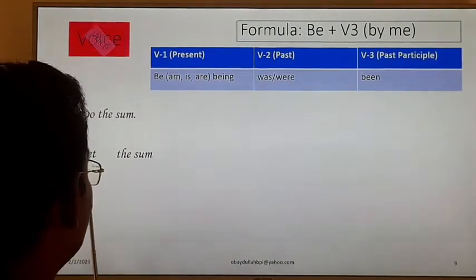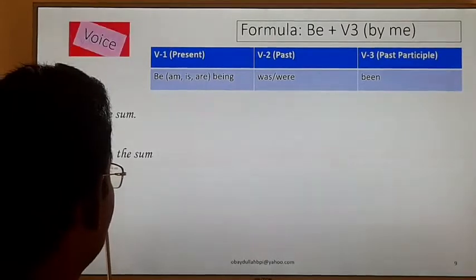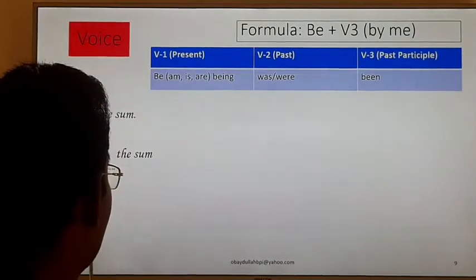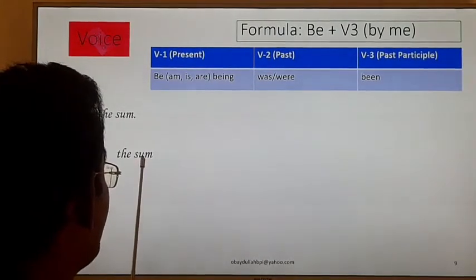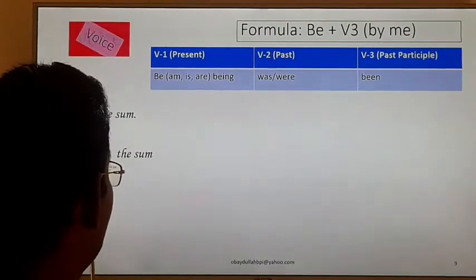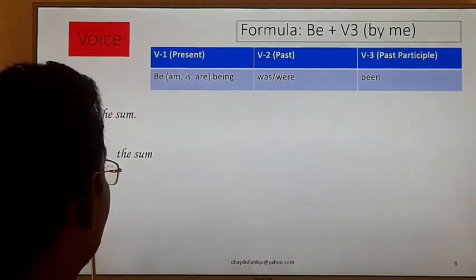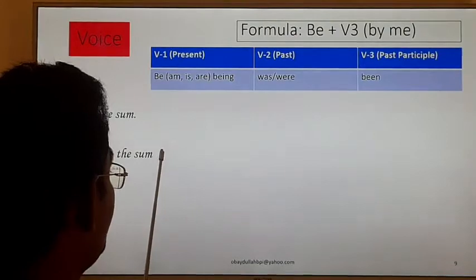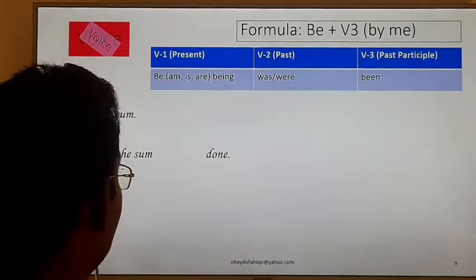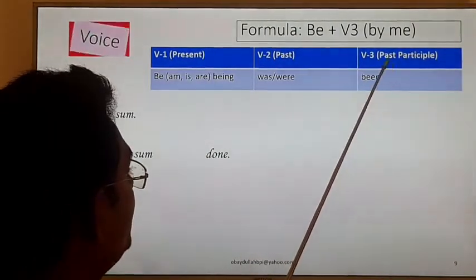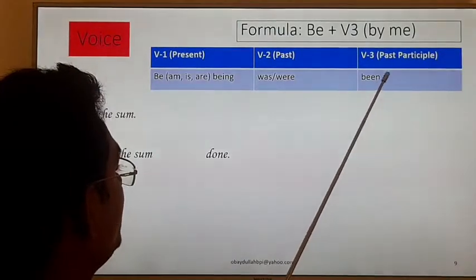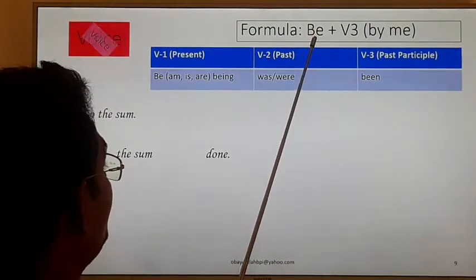the object will be the subject. After let we have used some as the subject, and do. There is verb number 3, do, did, done, verb number 3 done, and before verb number 3 we have to use the be verb.